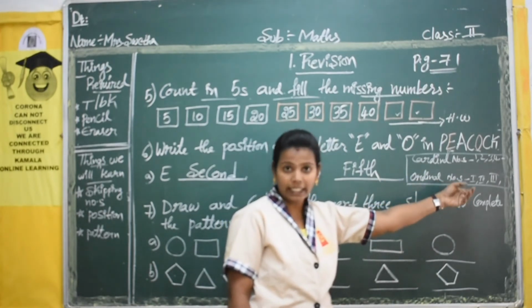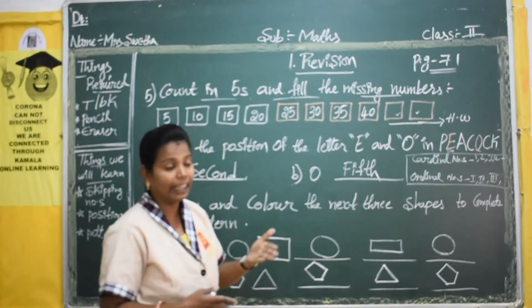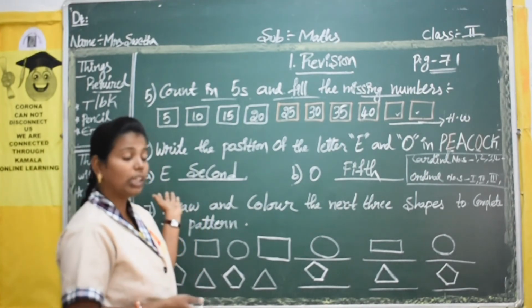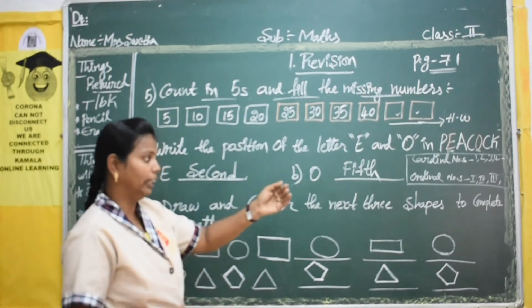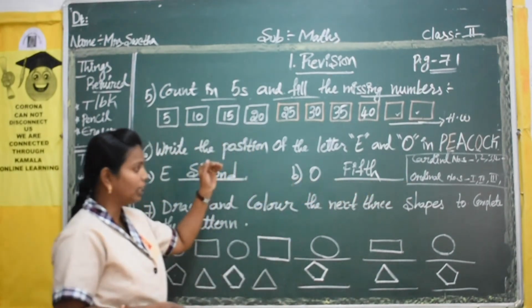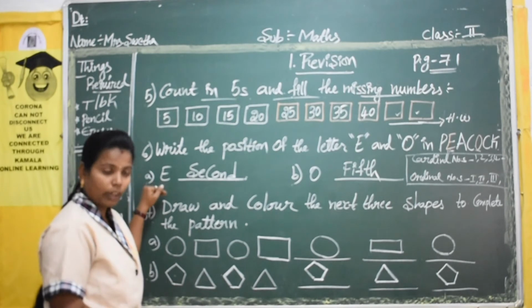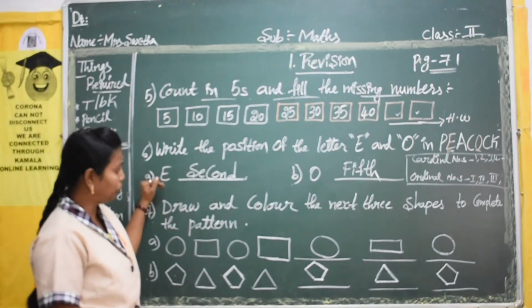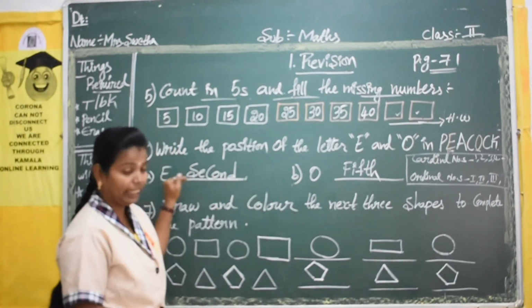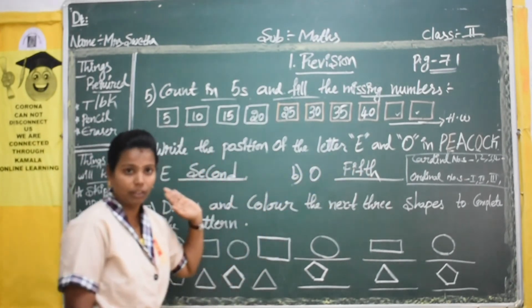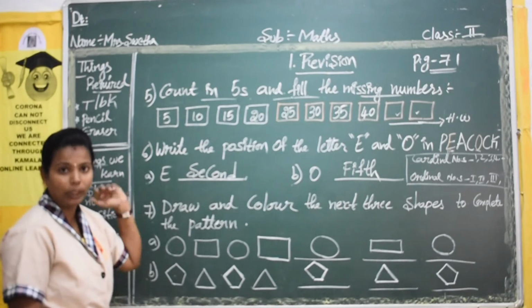Like first, second, third, we give ranks, no, ranks and your classes, all those are called ordinal numbers. So those ordinal numbers we have taken in our 6th bit. Okay, so we have written the position of E and O. E is in the 2nd position, O is in the 5th position. Okay, so we have written in words.